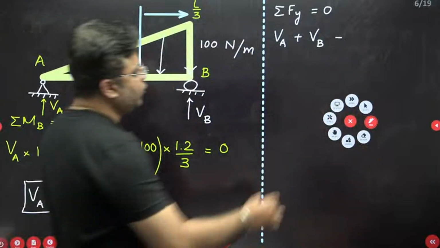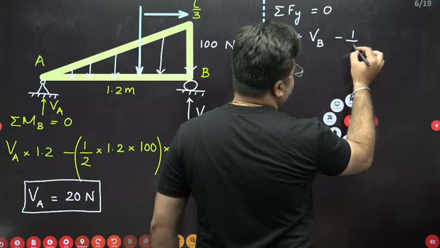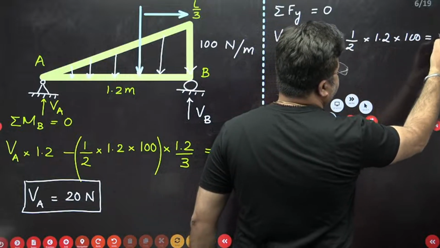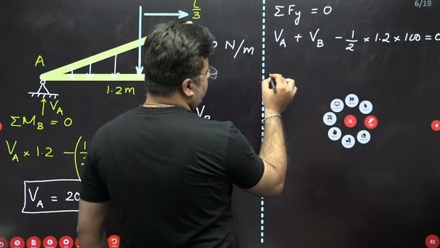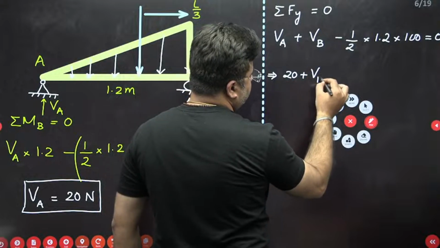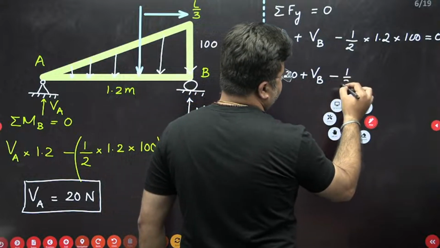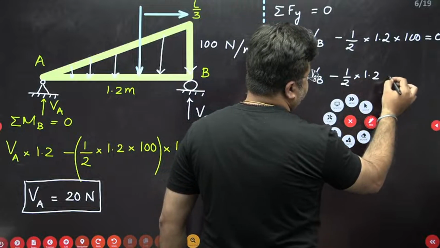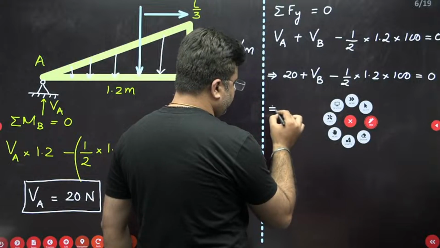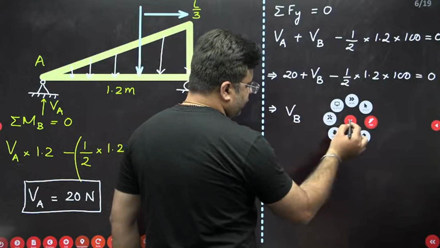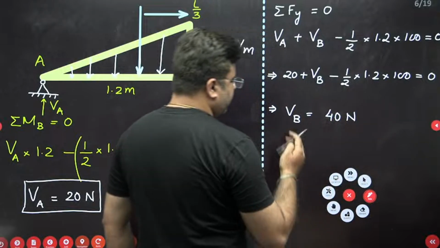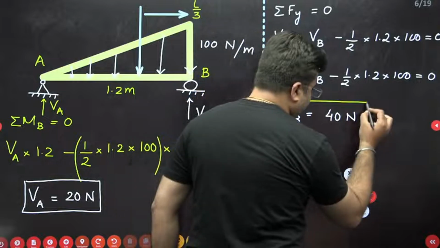The total load due to UVL will be half base into height. So half into 1.2 into 100, and this will be equal to 0. Substitute the value of VA. VA is 20 plus VB minus half into 1.2 into 100, and this is equal to 0. So from here the value of VB will come out as 40 Newton. This will be 40 Newton, right? So we have successfully calculated the vertical reactions at A and B.